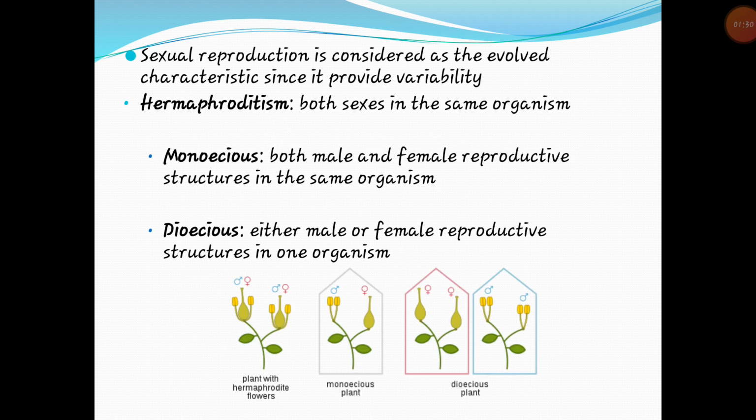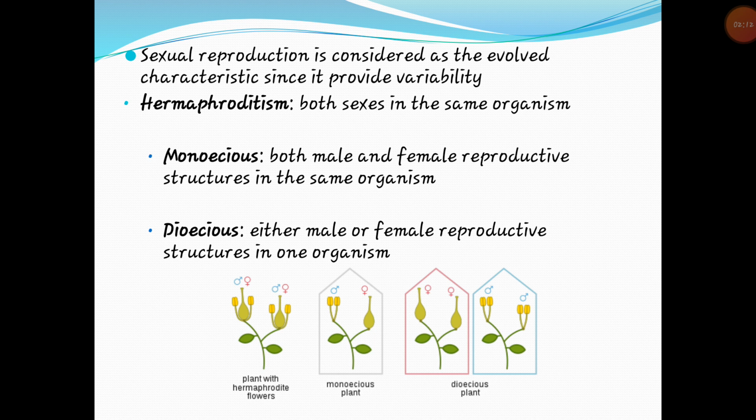We know that sexual reproduction is considered as an evolved characteristic since it provides variability. Majority of organisms, both unicellular and multicellular, reproduce sexually. Then the male and female gametes are either produced by different individuals, that is unisexual, that is dioecious organism, or are produced by a single individual, that is bisexual or monosexual organism. In lower animals, the production of both egg and sperm by the same organism is called hermaphroditism.